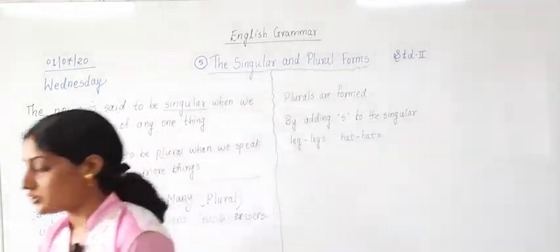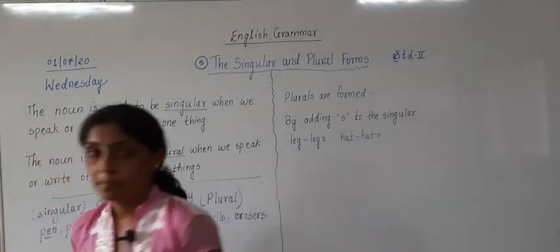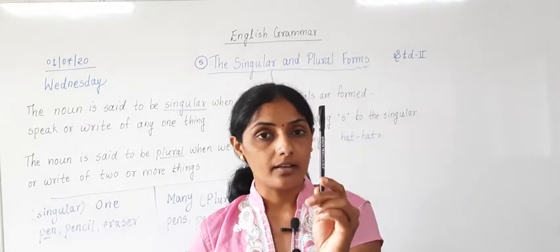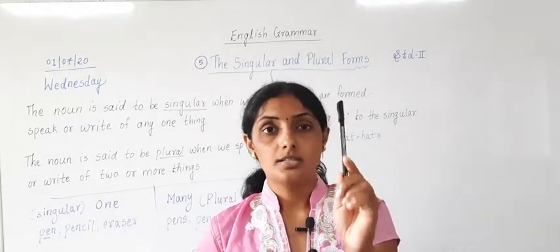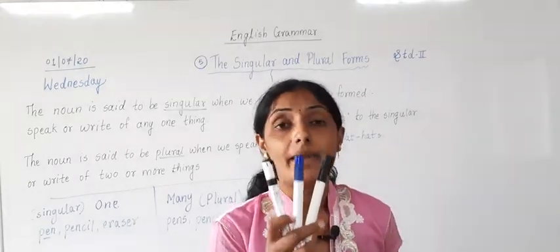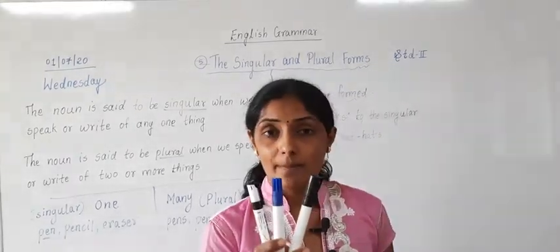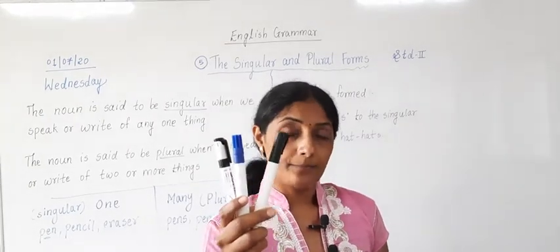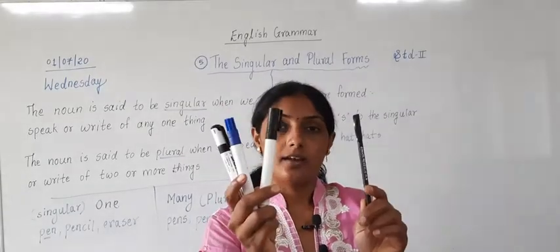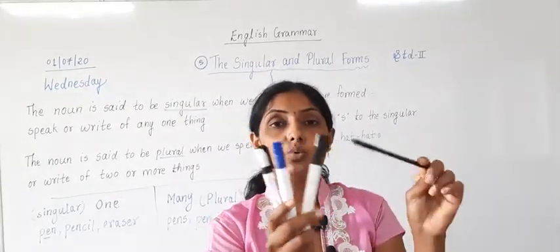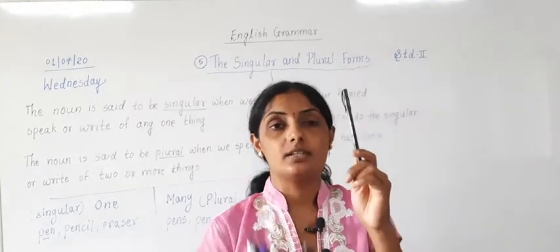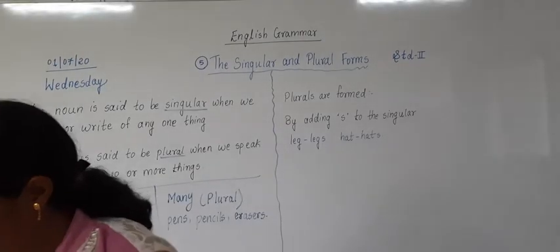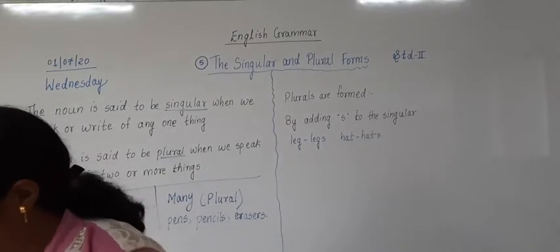Now I will show you an example. I have one pen. One pen is what? Singular. I have one pen, or I have a pen, singular. I have 3 pens. What word have I used? Pens, P-E-N-S. One and many. One pen and more than 2 is called many. One pen, many pens. Understood?